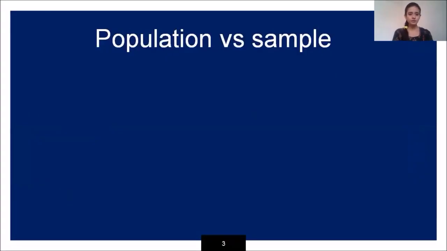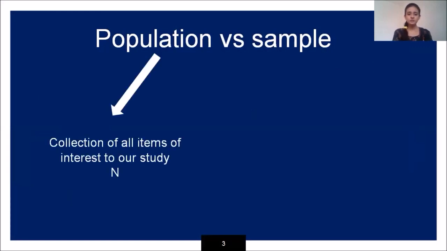So what is population? Population is a collection of all items of interest to our study, and let's call it capital N. We will call it the parameters. Suppose there are wide varieties of data available.